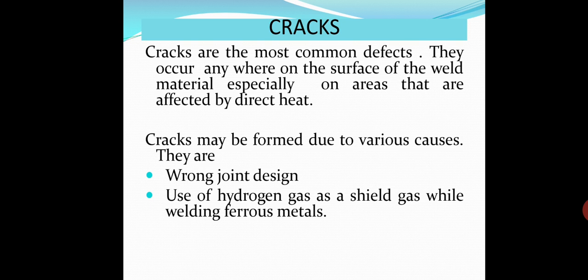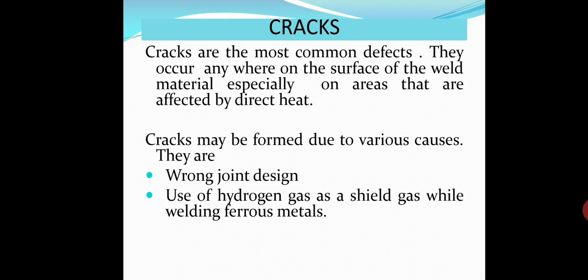Cracks may be formed due to various causes: wrong joint design, or use of hydrogen gas as a shielding gas while welding ferrous metals. We have already discussed welding is nothing but a joint. So before welding, we have to design how we will join. We have to find out the areas and prepare the joint.